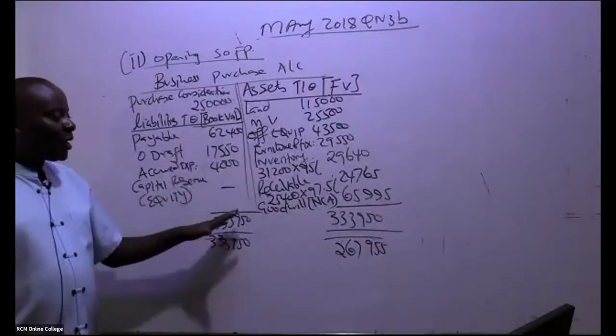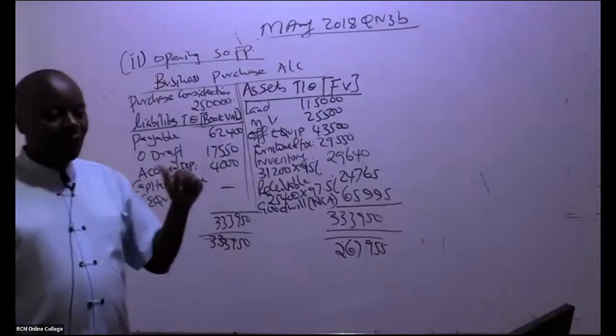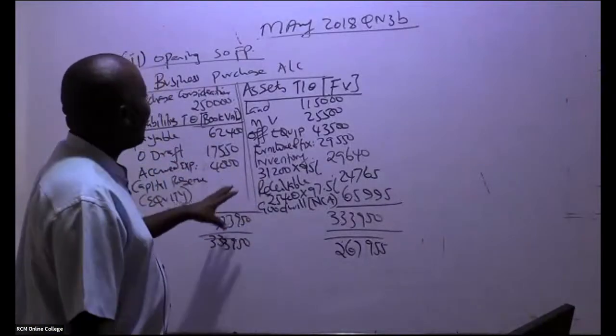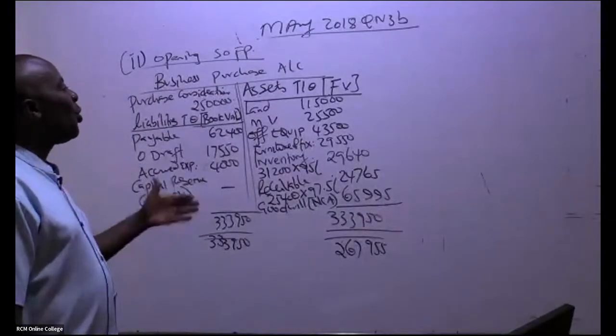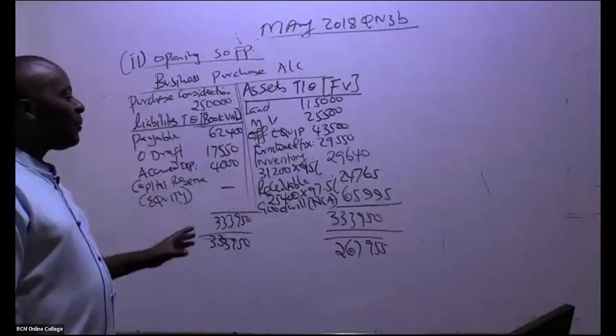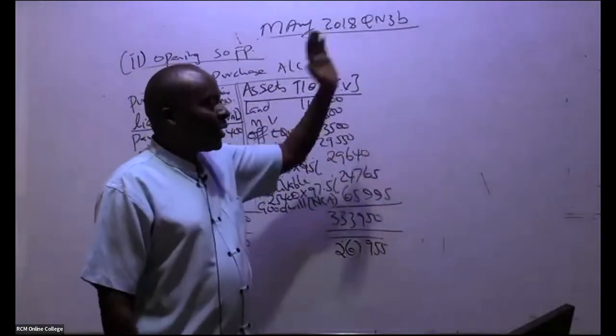Basically, I do this to get goodwill for my statement of financial position, or capital reserve for my statement of financial position. So this account is not a must. In an exam, don't do it, because you don't have the time. When you are arranging, when it comes to goodwill, tell the examiner to go and work that figure out.